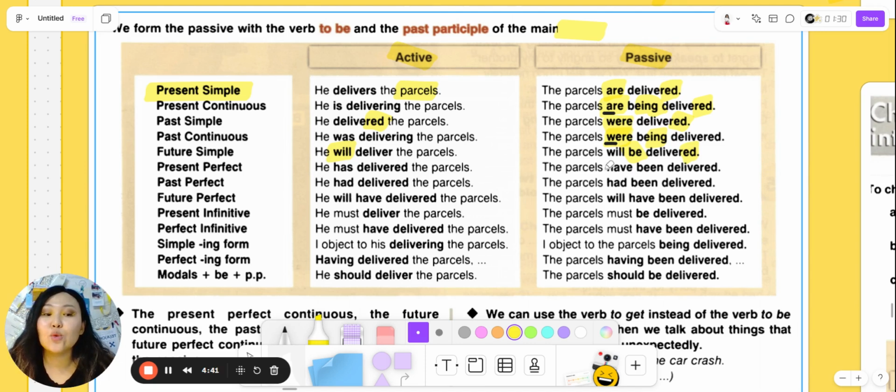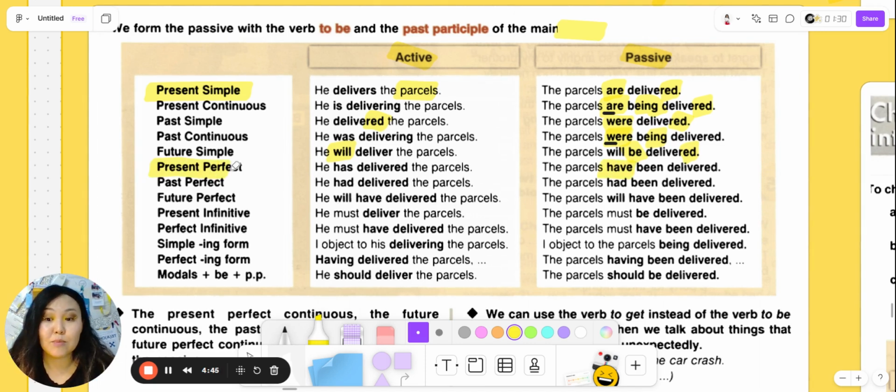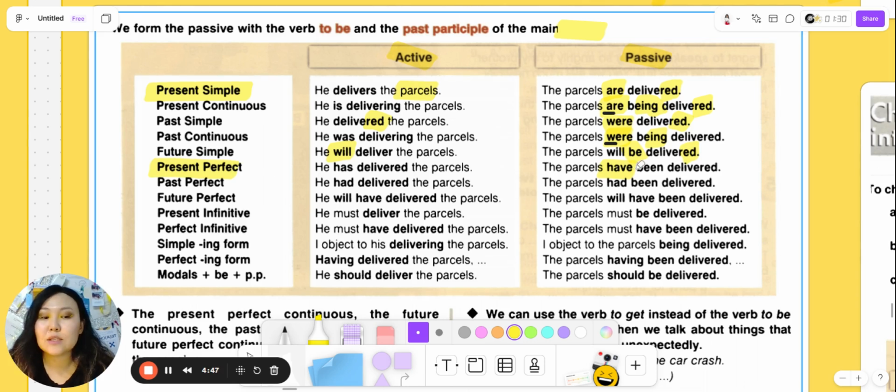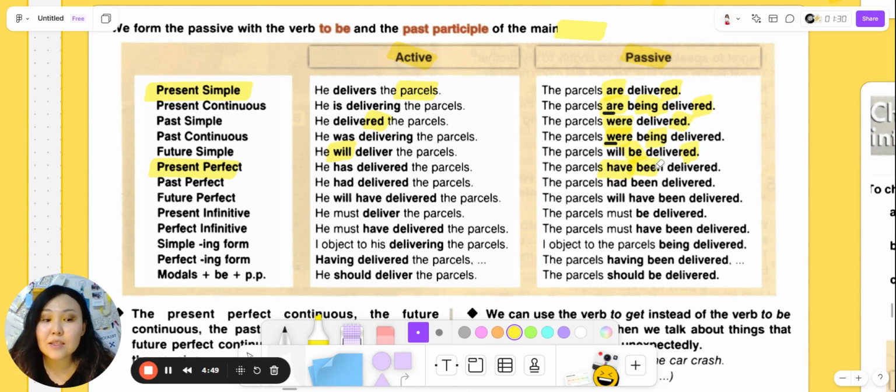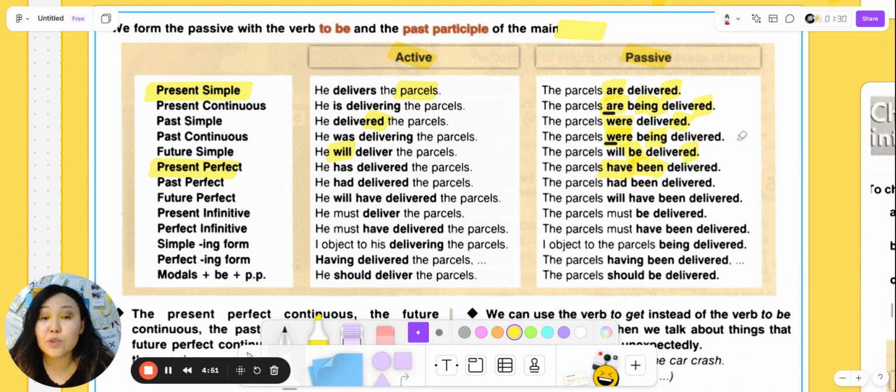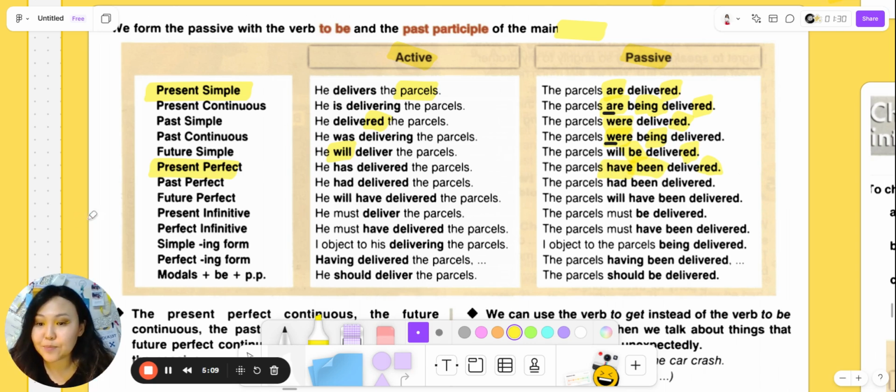Again, we use the auxiliary verb of the tense, yeah? Present perfect's auxiliary verb is have or has, and the right form of the verb to be according to this tense. So here it's been, the verb in the third form. Also, we are adding our main verb in the past participle, in the third form, I wanted to say. So the parcels have been delivered.